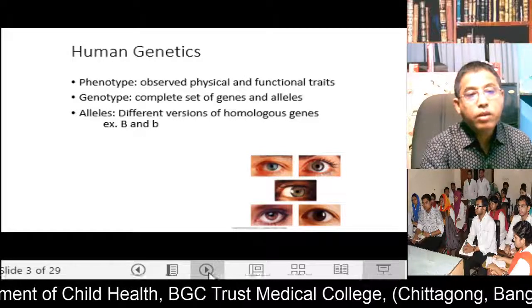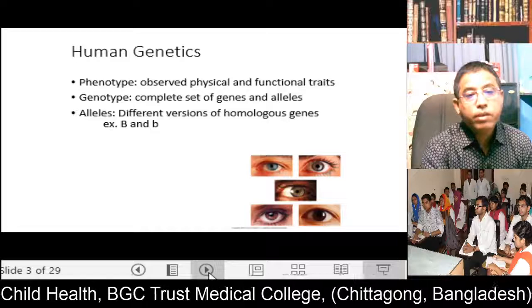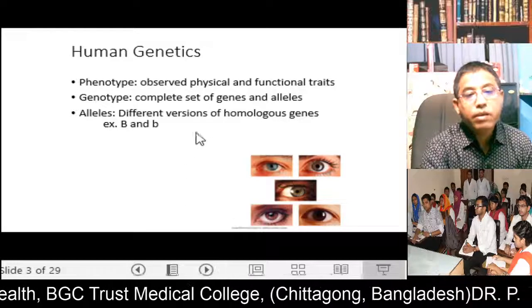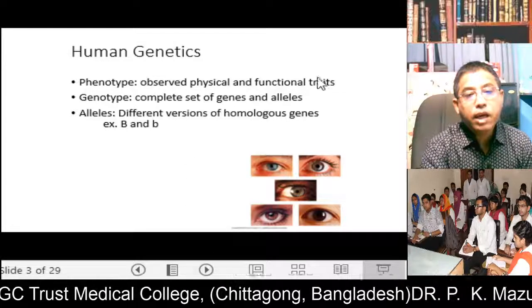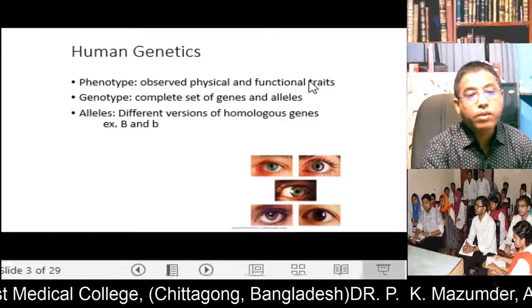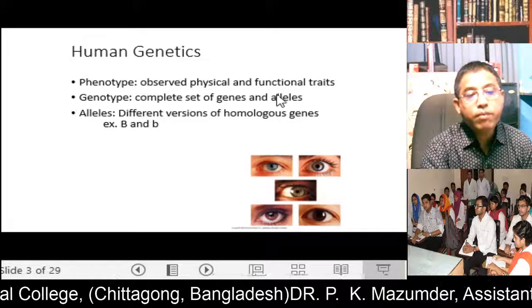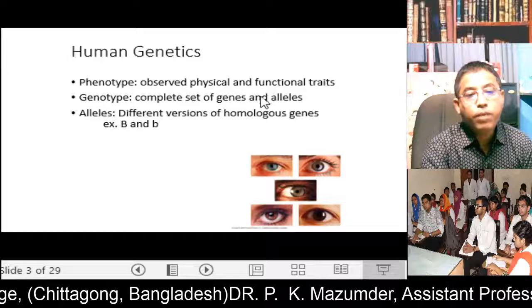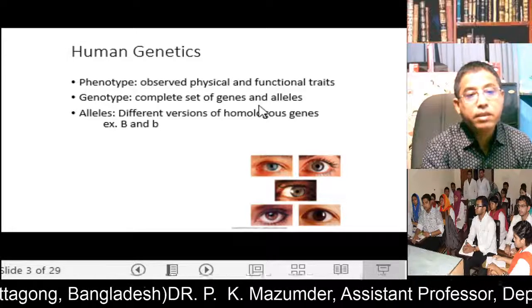Now, what do you mean by phenotype? Phenotype means the physical and functional characteristics of a person. What is genotype? It is the complete set of genes and alleles.